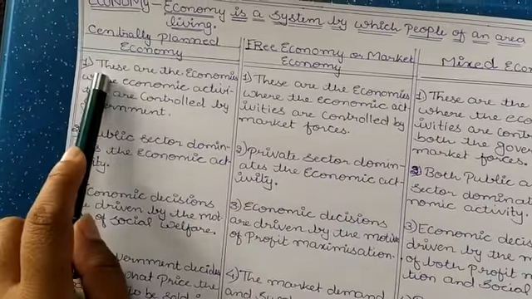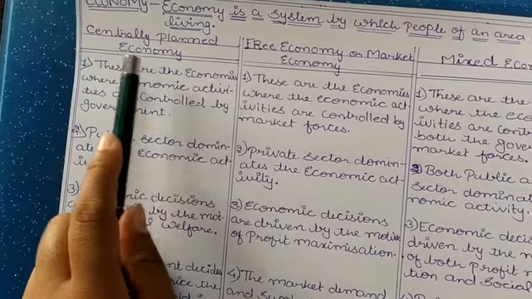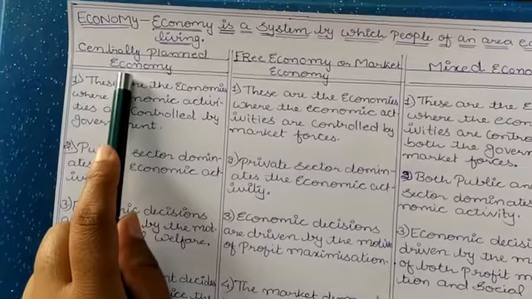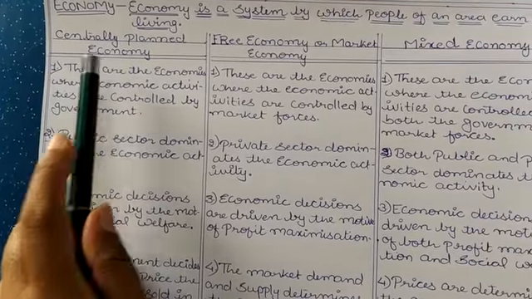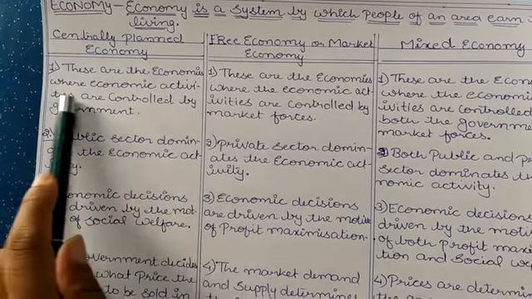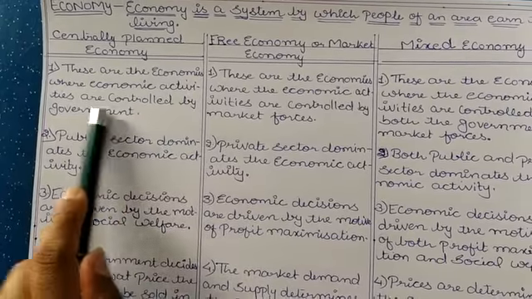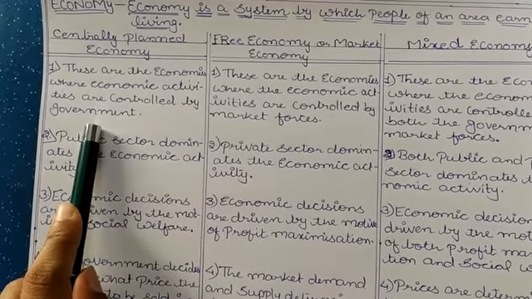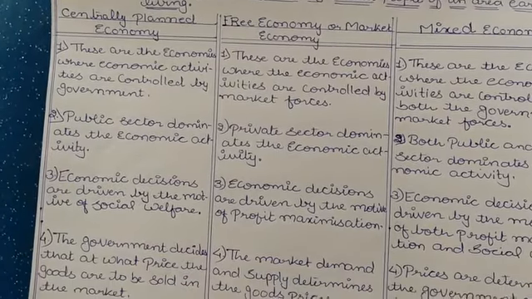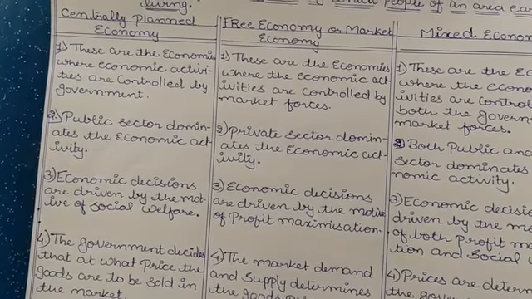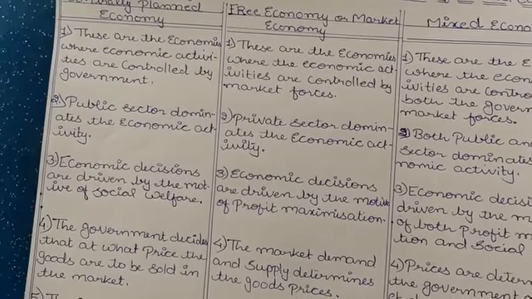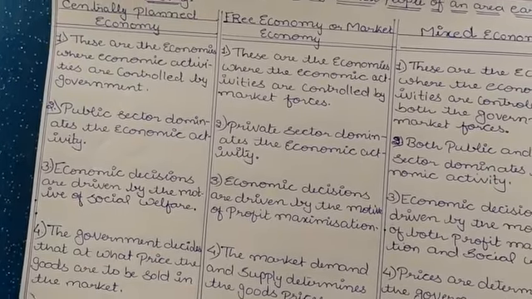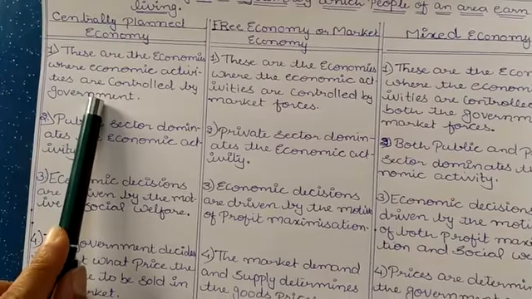Let's see. These are the economies. Centrally planned means controlled by a single authority. These are the economies where economic activities are controlled by government. Yes, dear student, centrally planned economy is the one where control of all the factors of production is in the hands of government only.